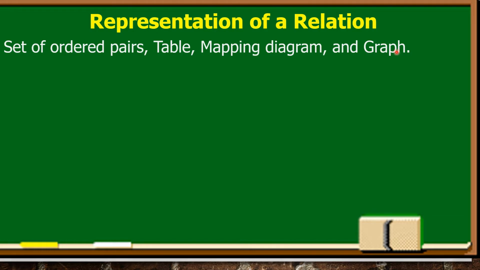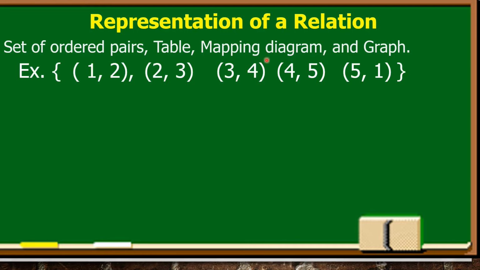So: ordered pairs, table, mapping diagram, and graph. For example, the example natin a while ago, (1, 2), (2, 3), (3, 4), (4, 5), (5, 1), is an example of ordered pairs.